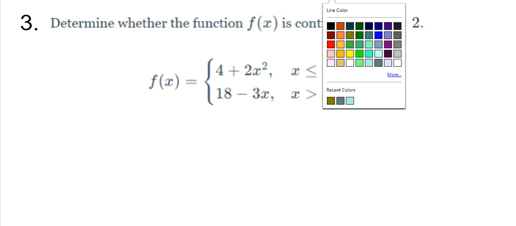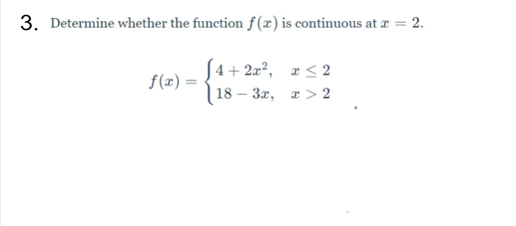So instead, what I'm going to do is I'm going to plug in 2 and see what I get. So when I plug in 2, I get what? 4 plus 2 times 4 is 8, so I get 12. Right? Let's plug in 2 here and see what we get. 18 minus 6 is 12. Guess what? They meet up in the same place.